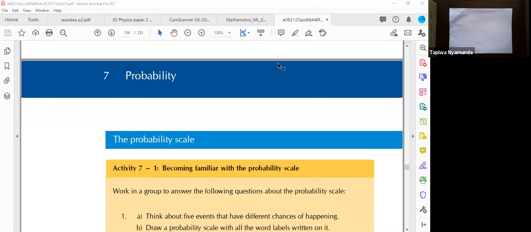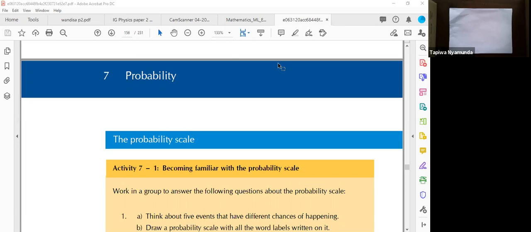What you need to remember about probability is that it is just a measure of the likelihood of an event happening. And probability is measured on a scale of 0 to 1. We are saying probability is a ratio. It ranges from 0 to 1.